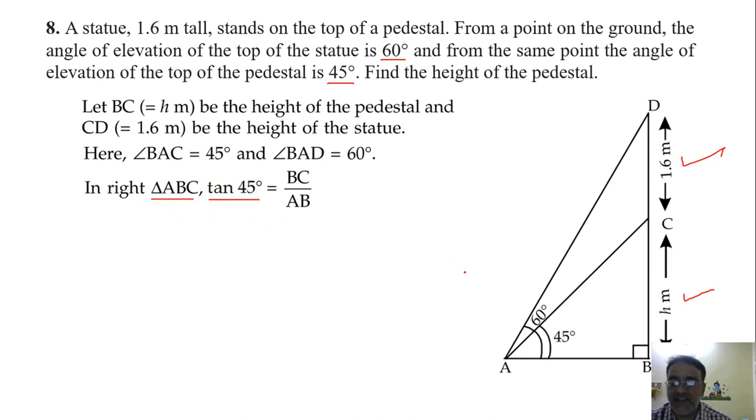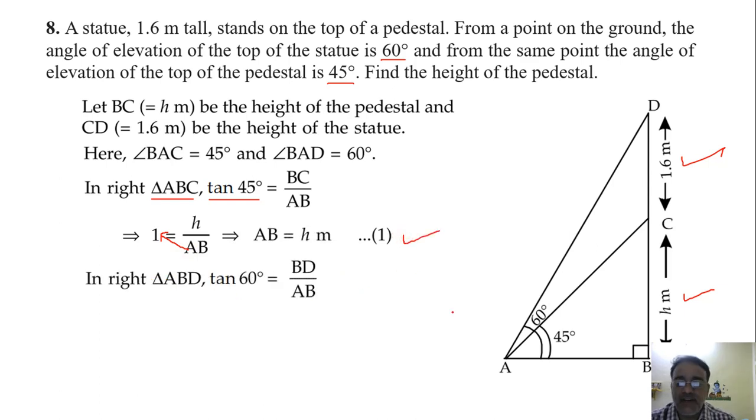tan 45 degrees equals to BC upon AB. The value of tan 45 is 1. 1 is equals to H upon AB, right? So AB is equals to H. Okay, so let it be equation number 1. In triangle ABD, tan 60 degree is equals to BD upon AB. And how will you write BD?